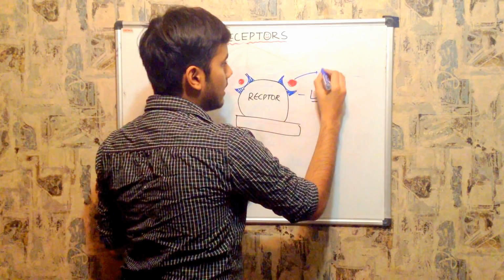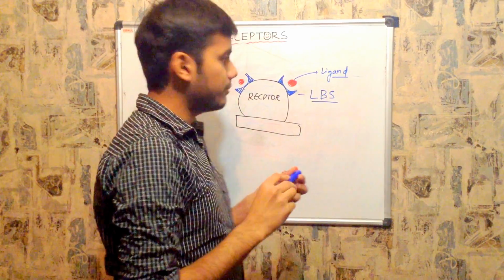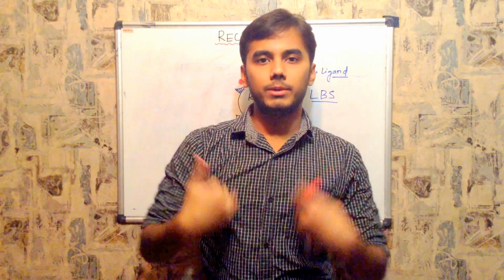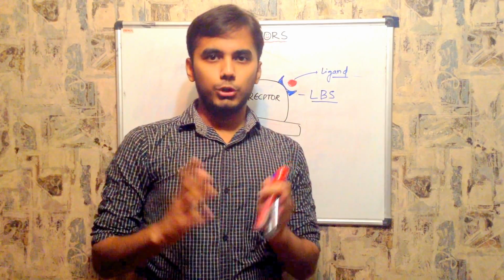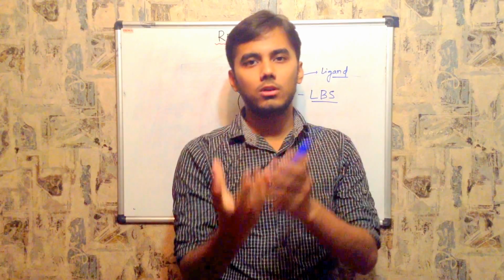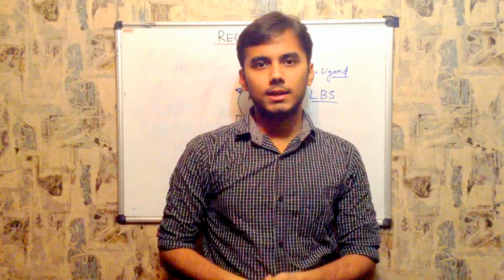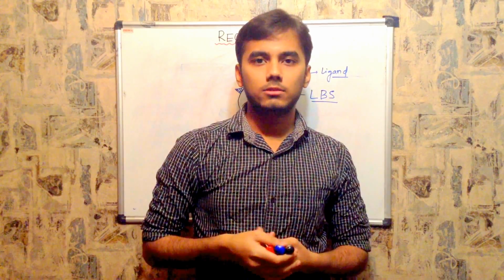Now as I told you, this is the ligand. Name me different types of ligands. What are the types of ligands present in our body system? Neurotransmitters fall on the receptors and alter the entire cell. So neurotransmitters are considered ligands.